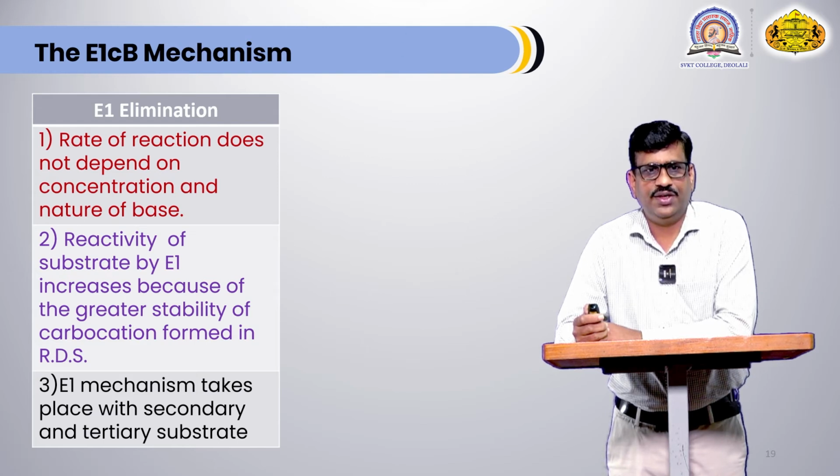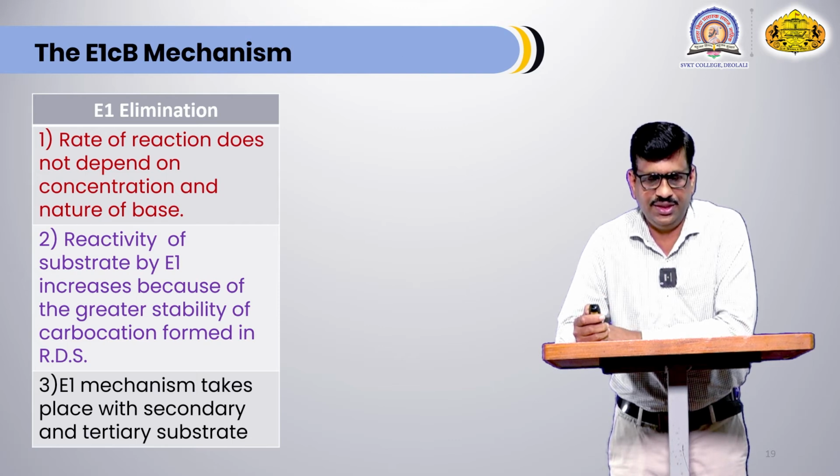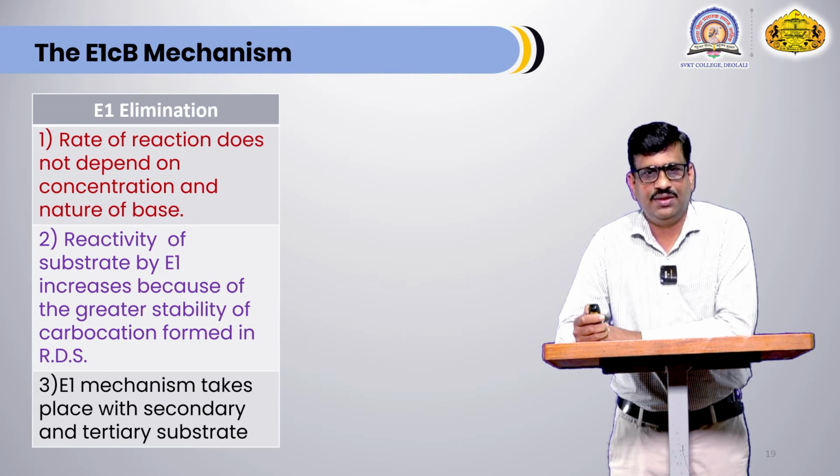Listen again, the rate of reaction does not depend on the concentration of base because the role of base in E1 elimination is in the first step. Reactivity increases from primary to tertiary because a tertiary alkyl halide produces a tertiary carbocation, and that is more stable. The E1 mechanism generally takes place with tertiary and secondary substrates.